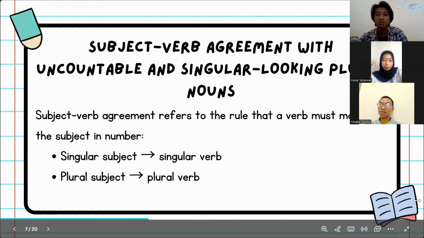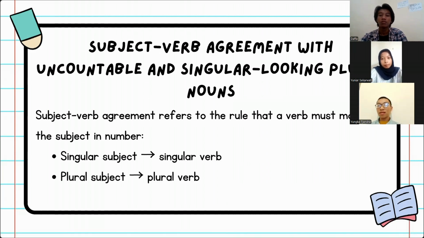Subject-verb agreement with uncountable and singular-looking plural nouns. Subject-verb agreement means a singular subject takes a singular verb and a plural subject takes a plural verb.